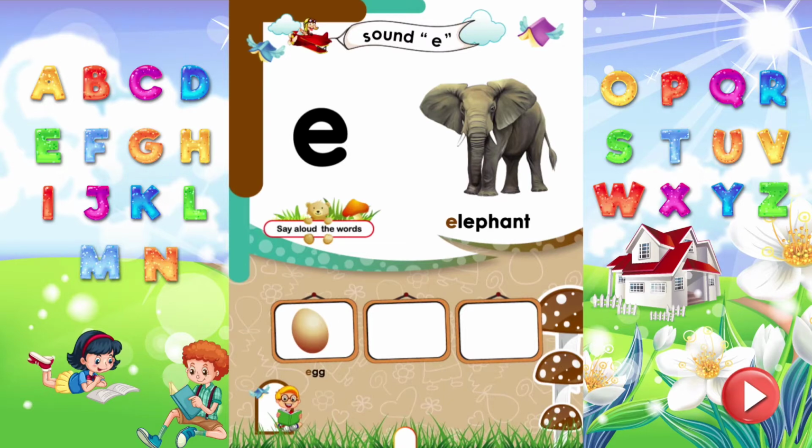E is for egg. E is for eye. E is for engine.